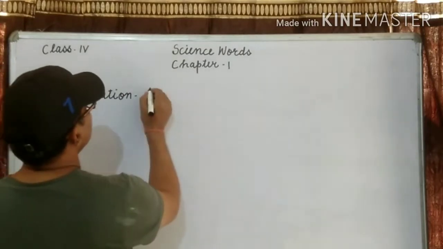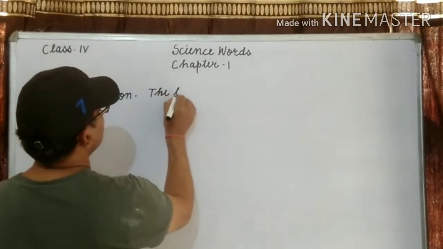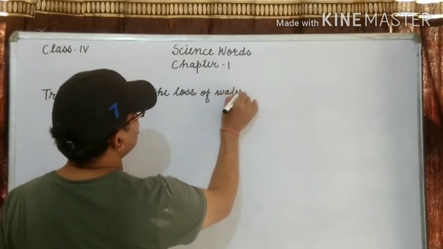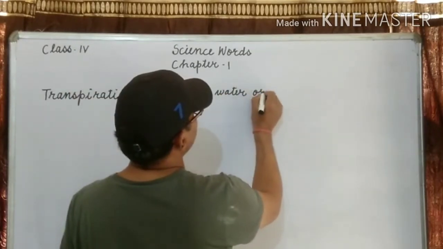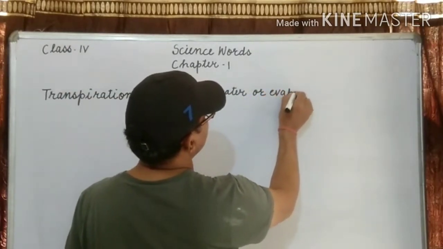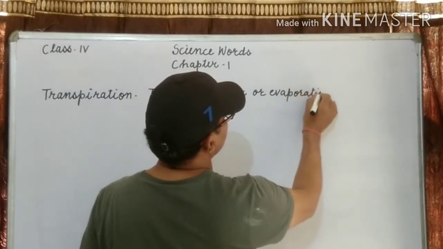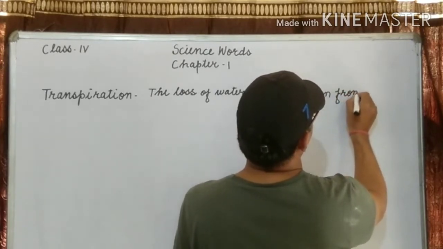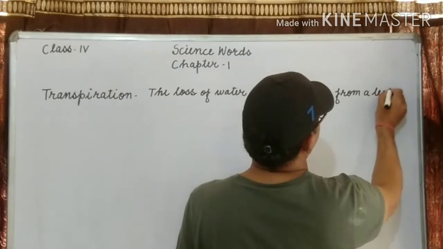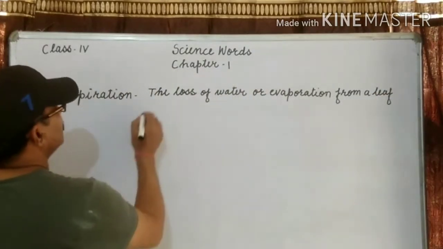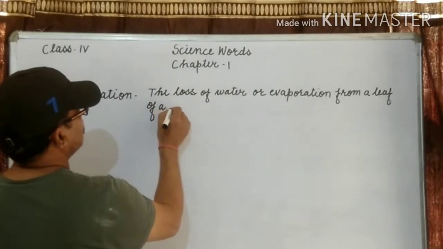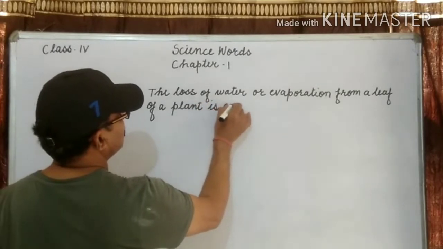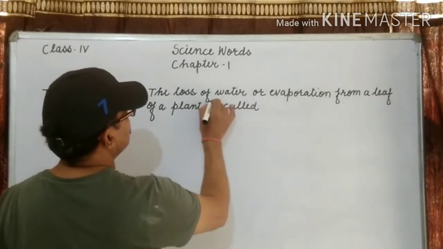The loss of water or evaporation from a leaf of a plant is called transpiration.